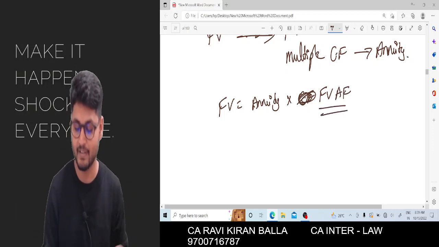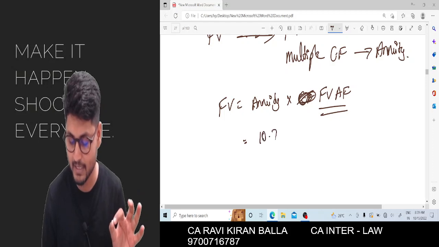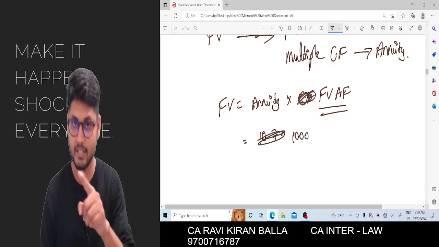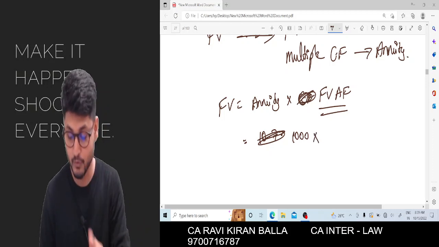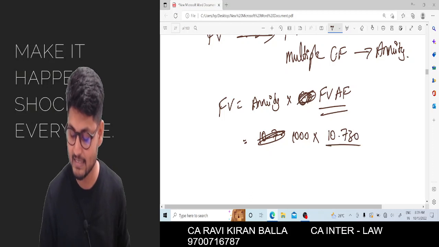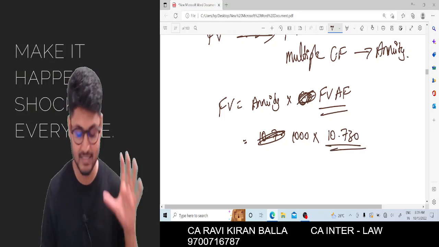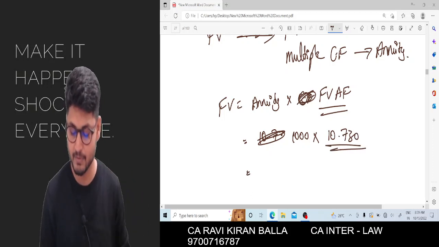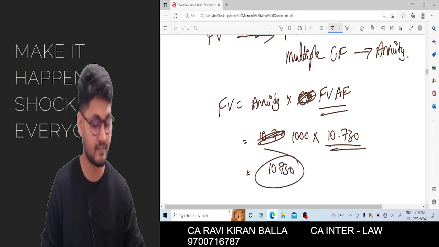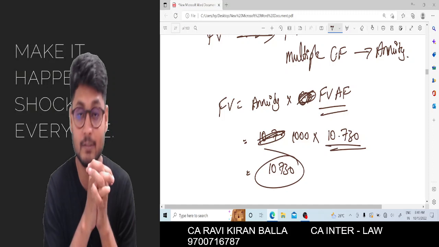So the annuity value is 1000, since every year you deposit 1000, into the future value annuity factor, which is 10.730. This is what we just calculated using the calculator. Hence the answer is 10,730. This is how I derived the answer. I guess you are all getting the point clearly.